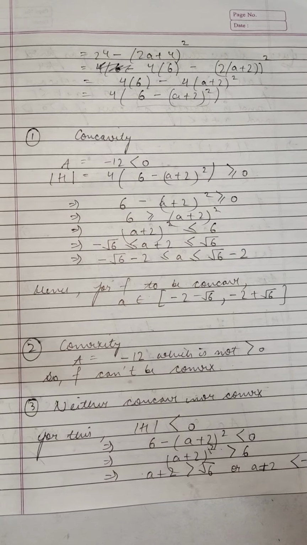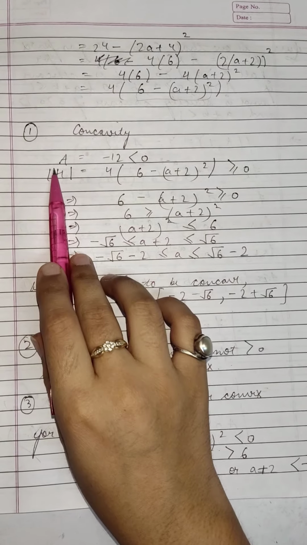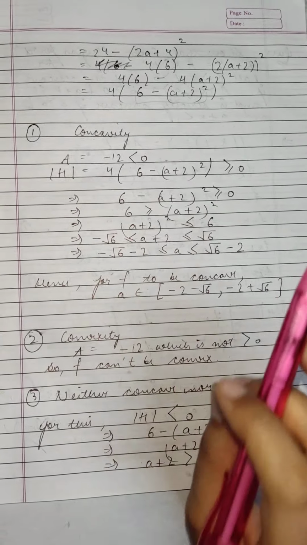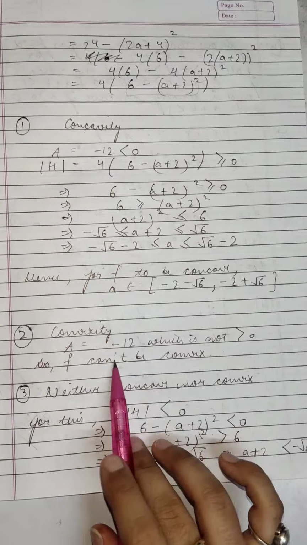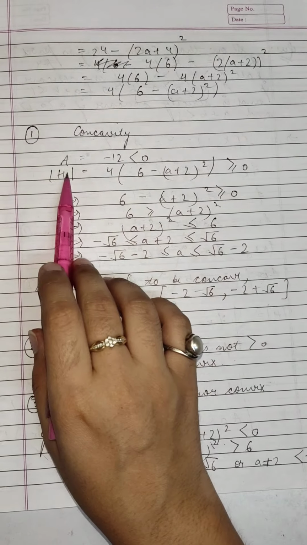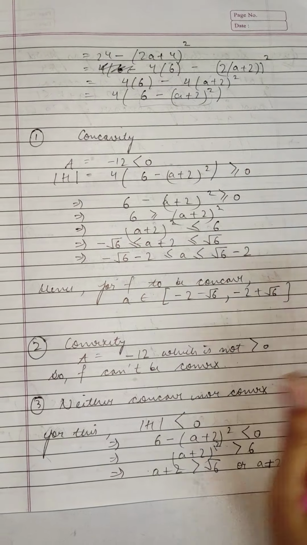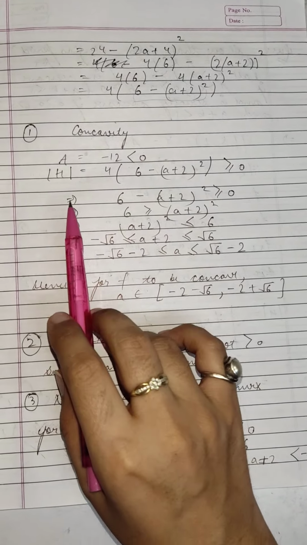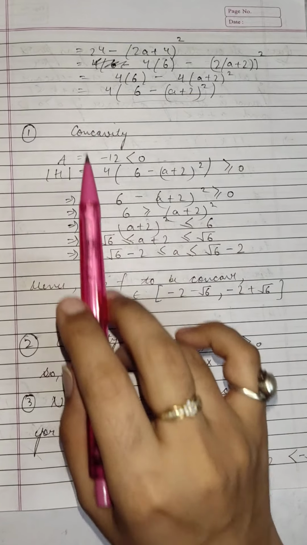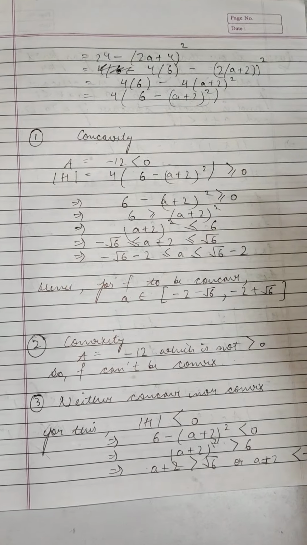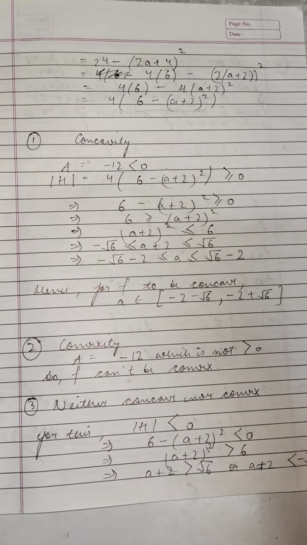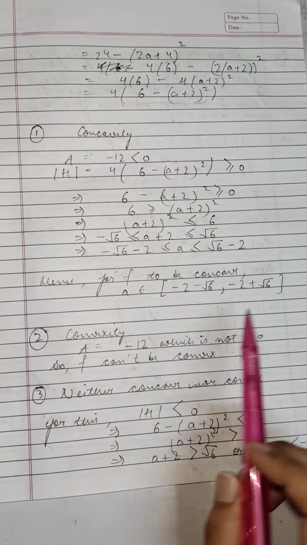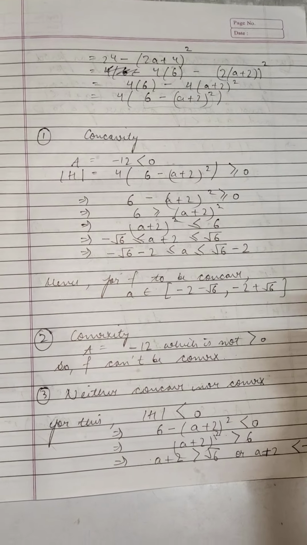Now for convexity, what is required is that the determinant should continue to be positive. See, the Hessian's determinant should always be positive to establish concavity or convexity. If it is negative, you have indefiniteness, that is neither concave nor convex. Now, for convexity, what additionally do you require? You require a to be positive. Remember, positive semi-definite. But my a is negative over here. That means f cannot be convex.